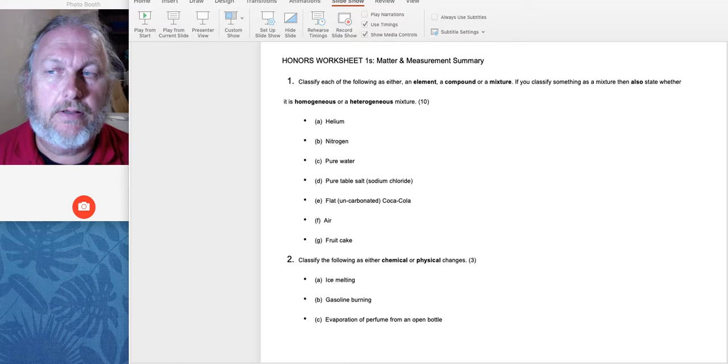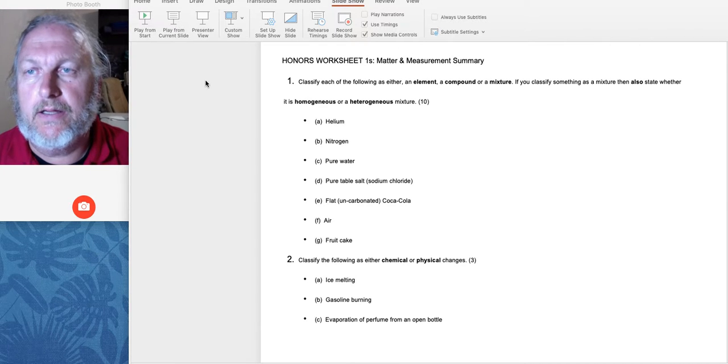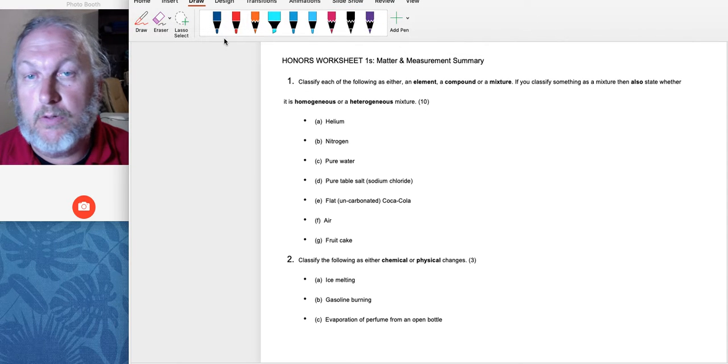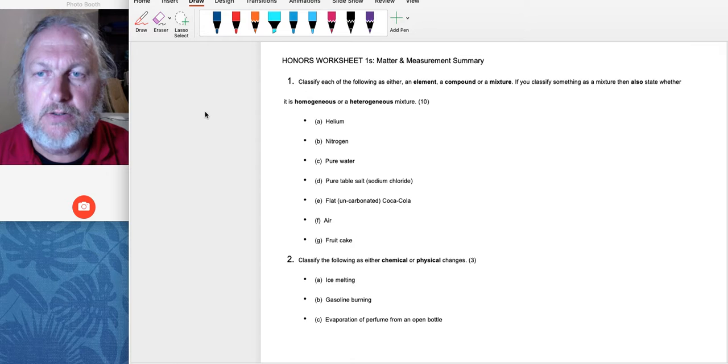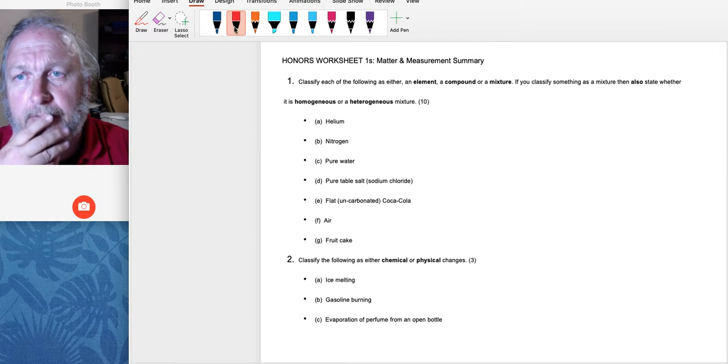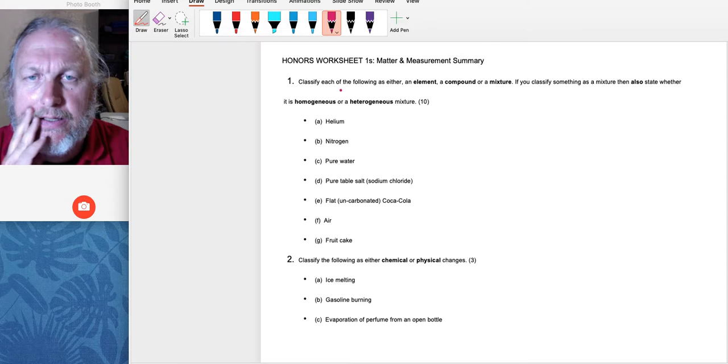Anyway, here at Coach Scott's Chemistry, I thought it would be a really good idea if I was to work Worksheet S, especially after the test today for a lot of you guys. So anyway, let's think about this real quick, okay? This first question is asking whether something is an element, a compound, or a mixture.